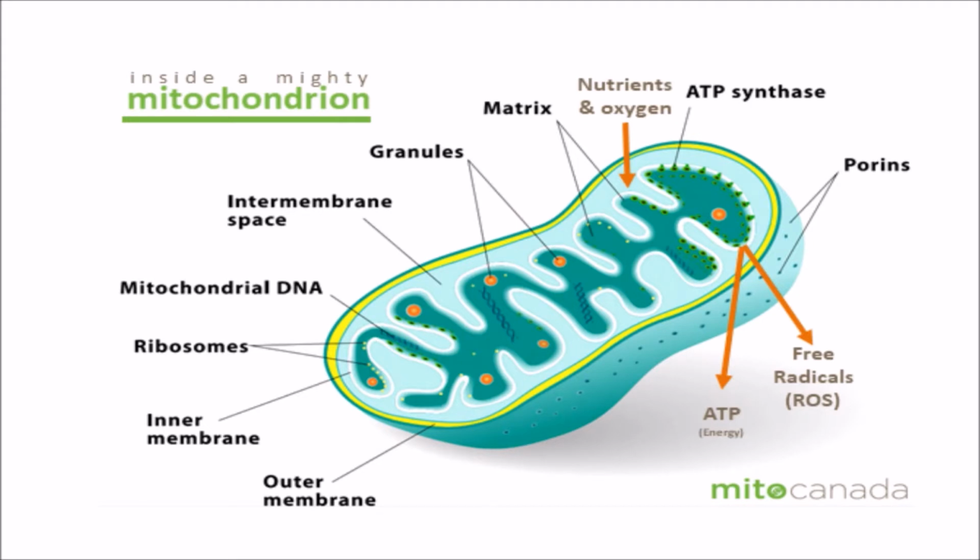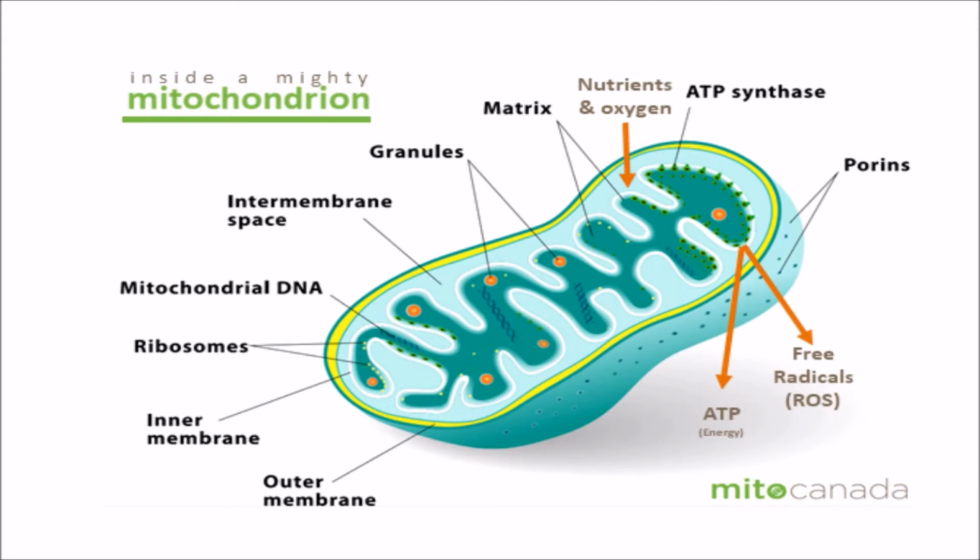So up to glycolysis, that is conversion of glucose to pyruvic acid, it occurs in the cytoplasm. Then this pyruvic acid enters into the mitochondrion, and if you see the structure, it has an outer membrane, then inside there is an inner membrane, and the space between the outer membrane and inner membrane is called the intermembrane space, and inside the inner membrane there is the matrix.